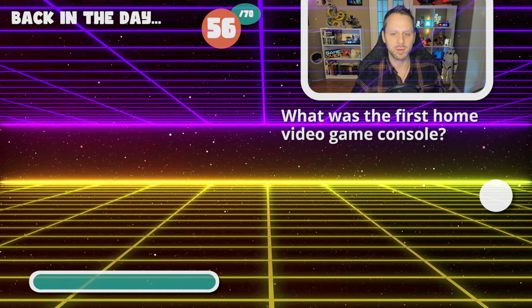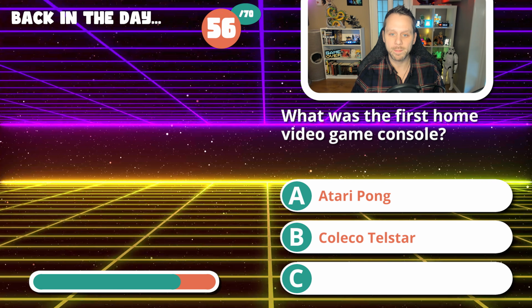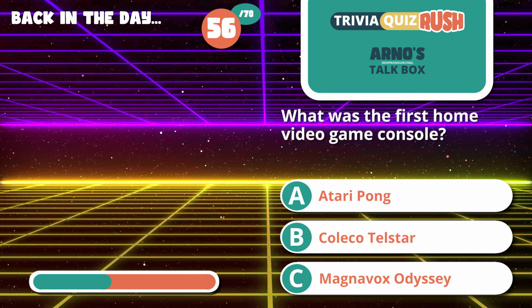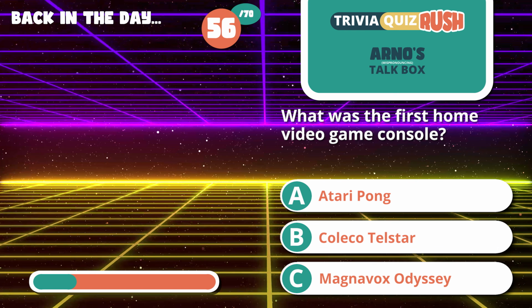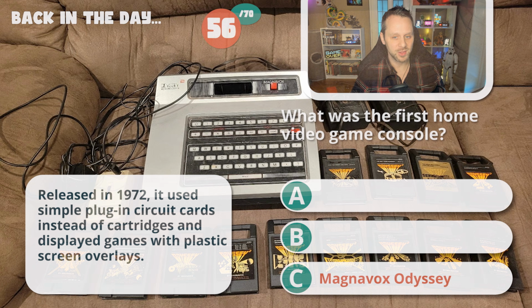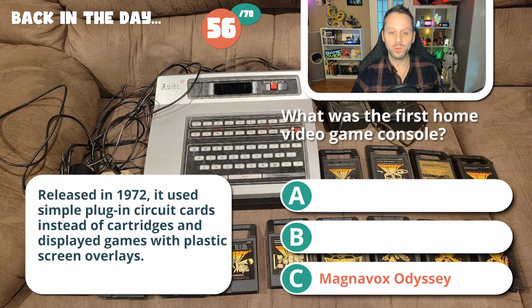56. What is the first home video game console? The Atari Pong, the Coleco Telstar, or the Magnavox Odyssey? And if you said answer C, the Odyssey, you're correct. Released in '72, it used simple plug-in circuit cards instead of cartridges and displayed games with plastic screen overlays.